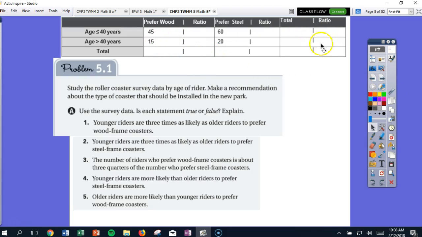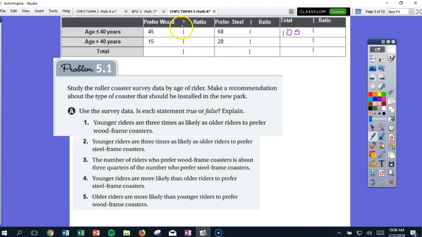I give you handouts that will have this table on it, and what we want to do is fill this table out. So here with age less than 40 years, we have 45 that prefer wood, 60 that prefer steel. That's going to give us a total of 105. So we would want to fill that in for our table. You would want to do the same thing for those over 40 years old, and then we have total down here on the bottom. So we want to add up our total wood here and our total steel and our total.